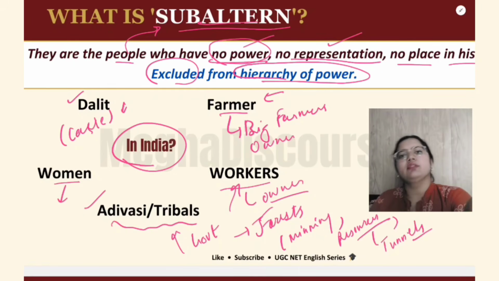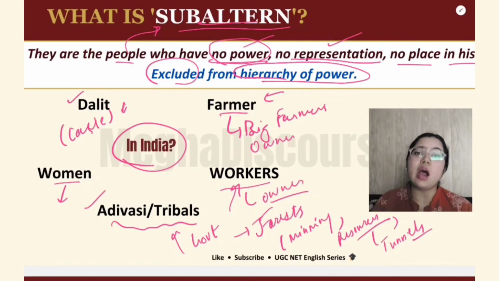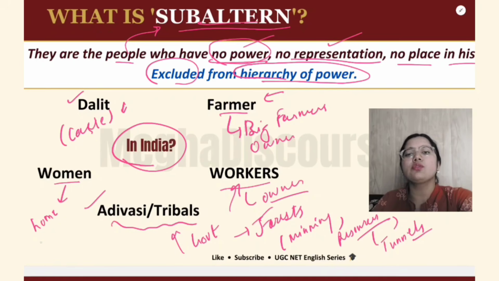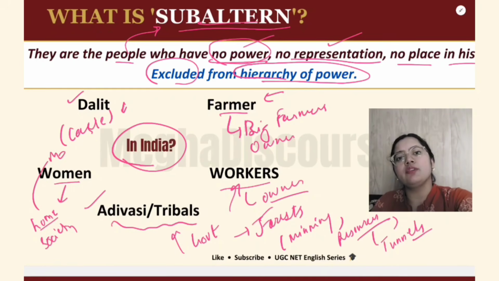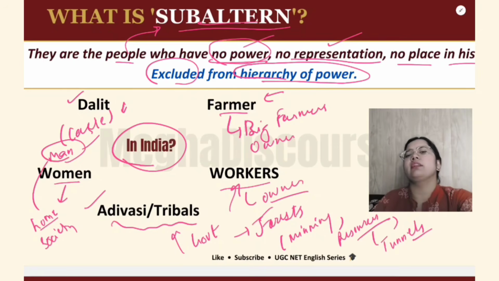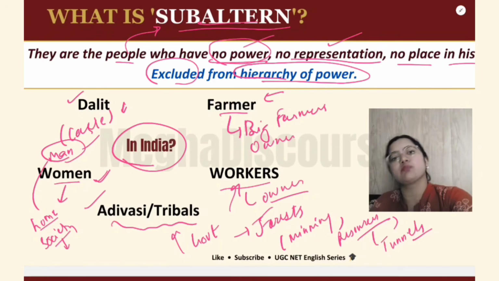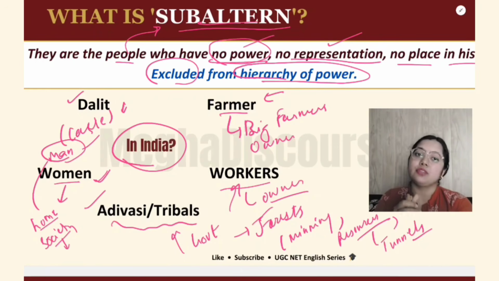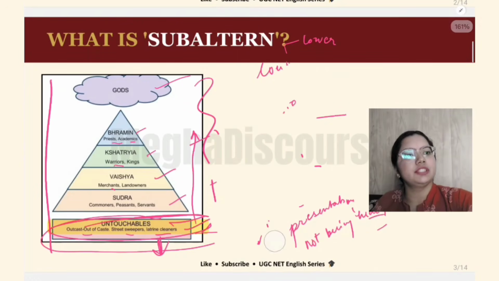And then we have women, who are doubly marginalized. How? Because the woman has to face politics in her home and also in the society. In her home, it is the man, or we can say the male, who is the authority, and in the society she is also exploited. So she is doubly exploited. So in India, we can call these people subalterns. Basically, this I have already told you.